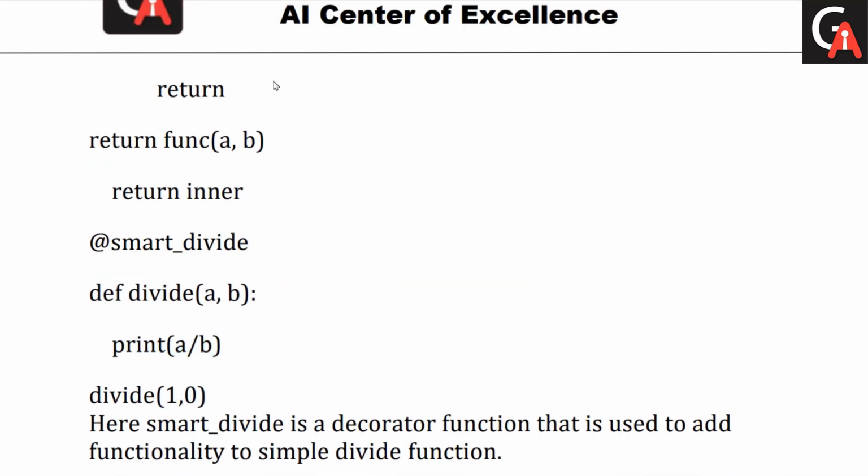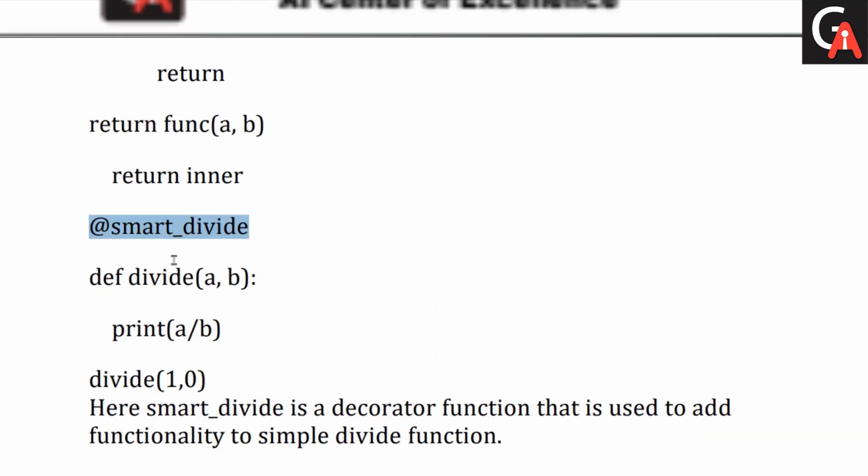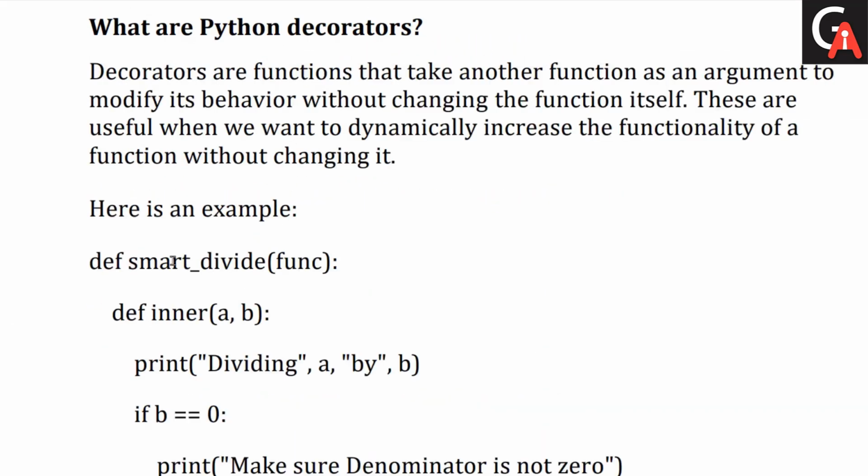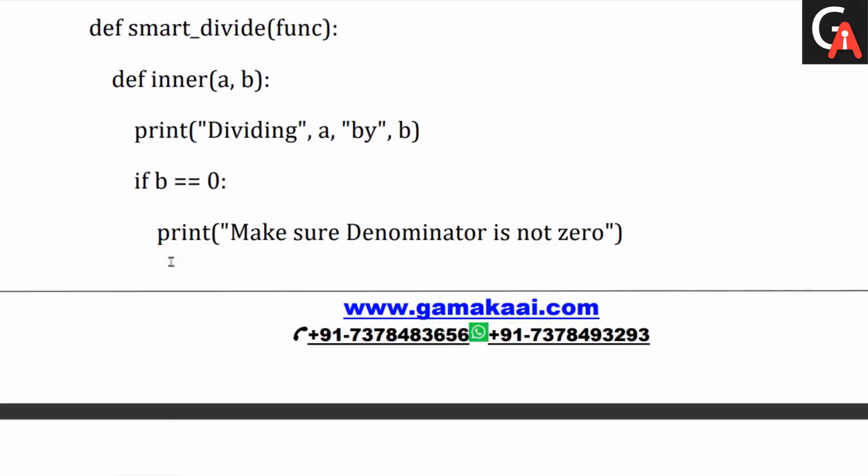And in order to link that decorator function with the previous function I have, we just use @smart_divide, in which we link those two functions and add some additional functionality to the existing divide function we have. Clear? So this is how we can create a decorator to enhance the functionality of an existing function.